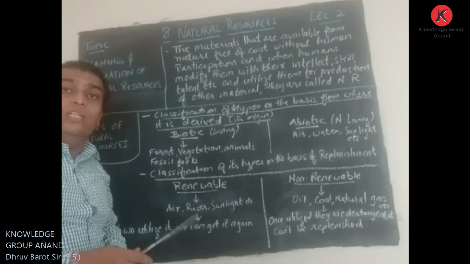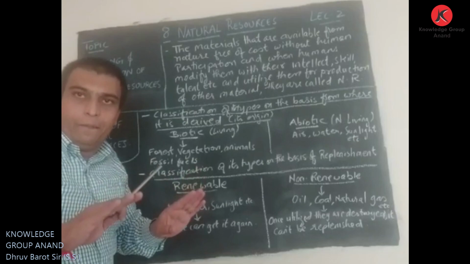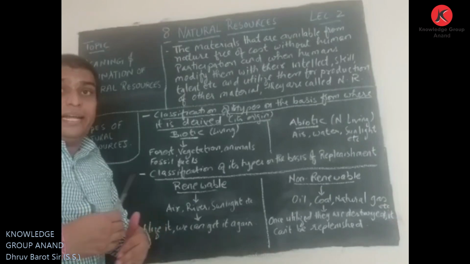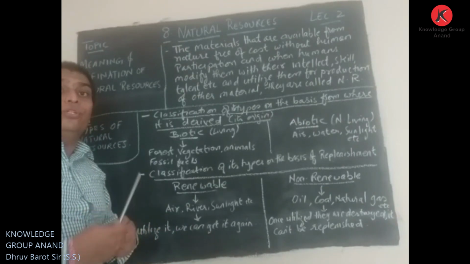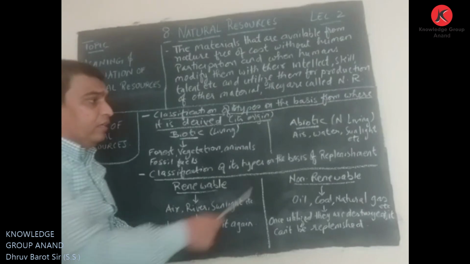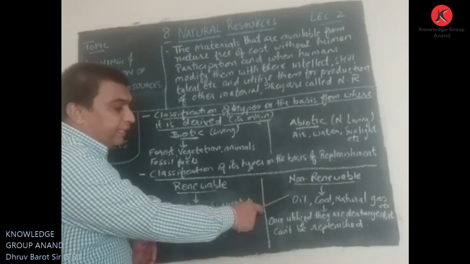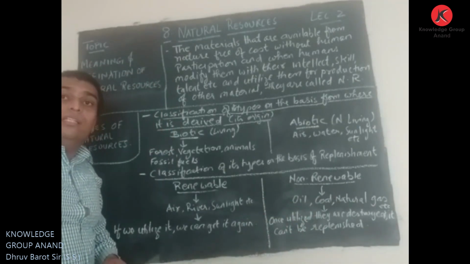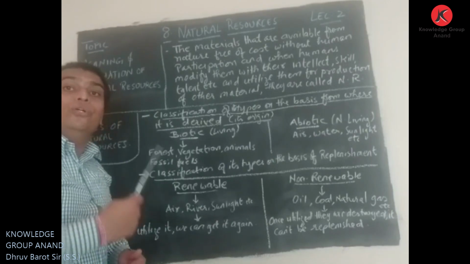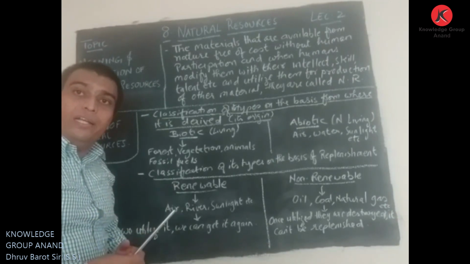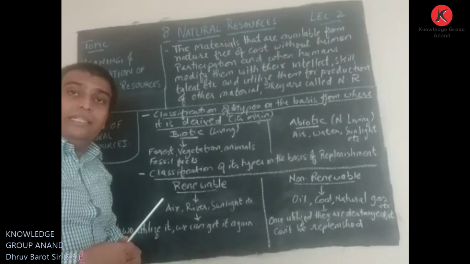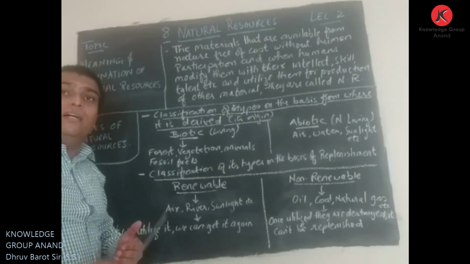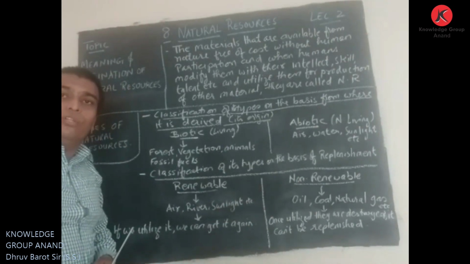Once we utilize it, it gets destroyed. We cannot replenish it. It cannot be available again. It is totally destroyed. Let us see the examples: oil, coal, natural gas, etc. These are some examples of non-renewable resources. Once we use oil, coal or natural gas, it gets destroyed. It cannot be reused again, and that is why it comes in the category of non-renewable resources.